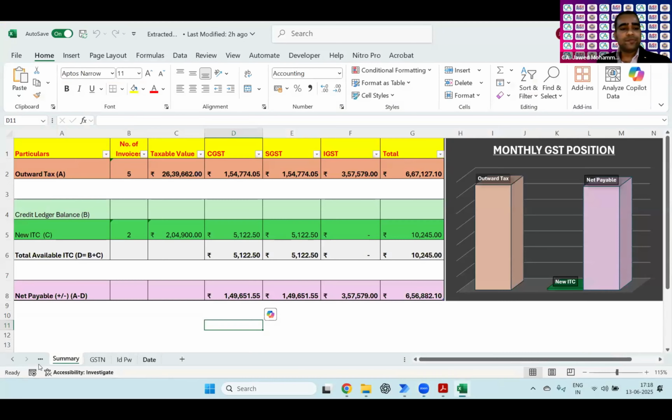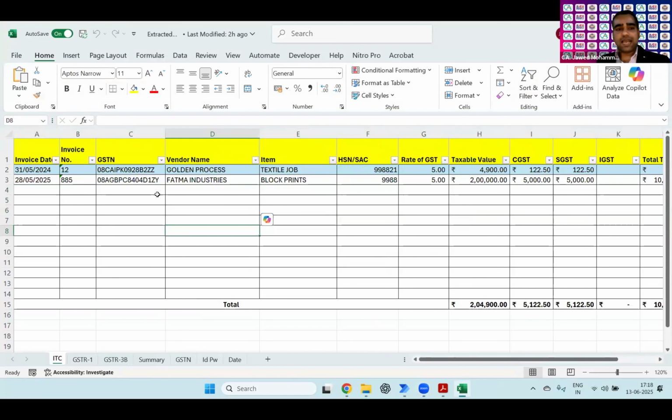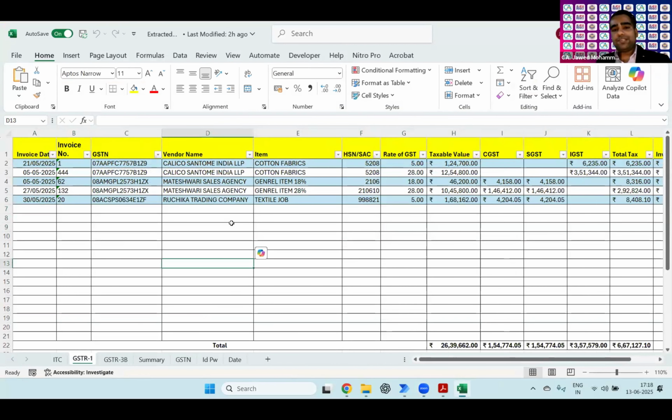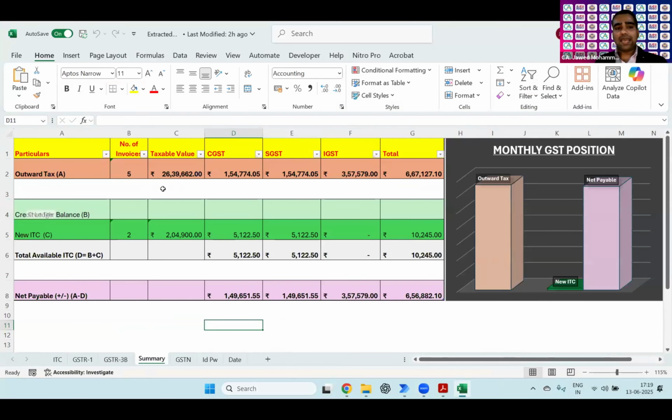I'll first show you the Excel. Here the invoices for purchases, that is ITC, will be extracted in this sheet. For sales, all the invoices will be extracted and pasted in this sheet. Then there is a GSTR-3B return, which is auto-prepared based on the information, and this is the summary sheet. Here I have the outward tax, and there is net ITC. This net ITC is linked to the purchase invoices for the month, and the credit ledger balance is also included. On the basis of this, net tax payable can be calculated.